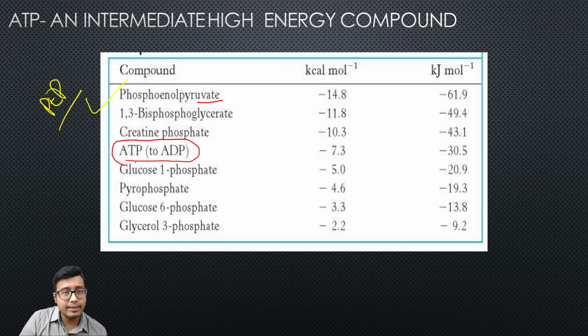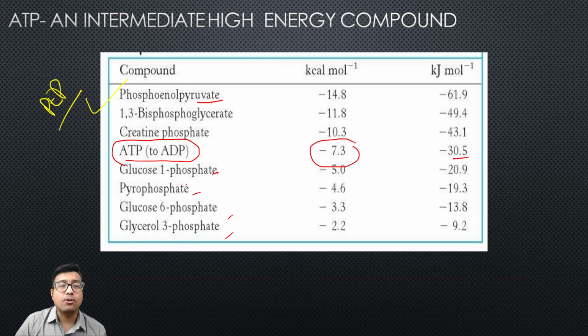ATP to ADP. The change of ATP to ADP liberates this amount of energy in kilocalorie per mole, and this in kilojoule per mole. What is the conversion of kilocalorie and kilojoule? 4.2. Anyway, you see there are compounds that are below ATP.